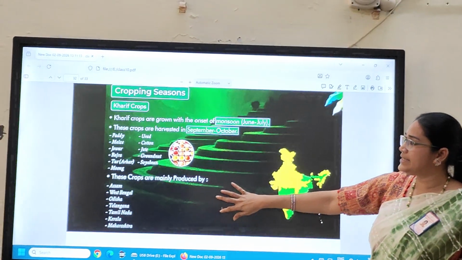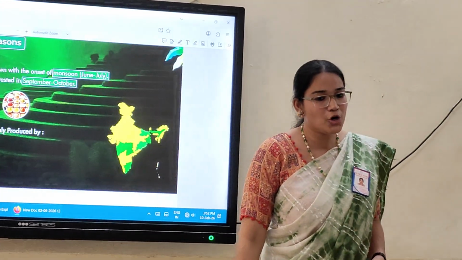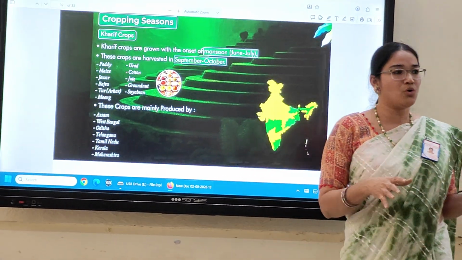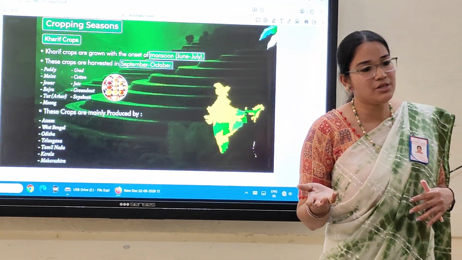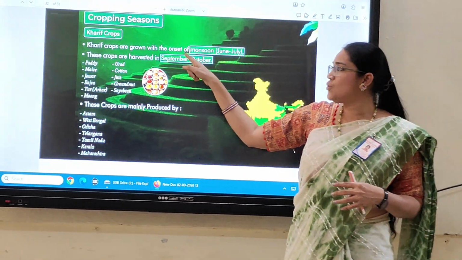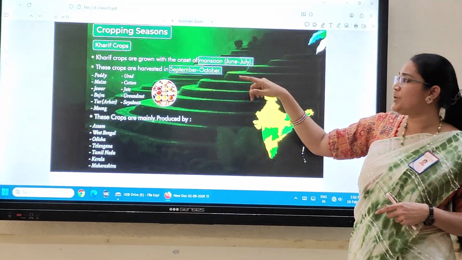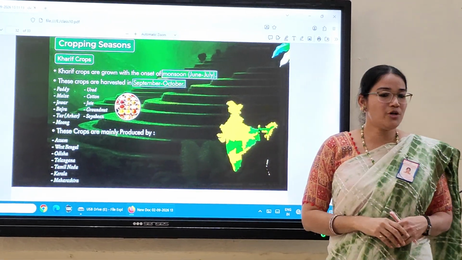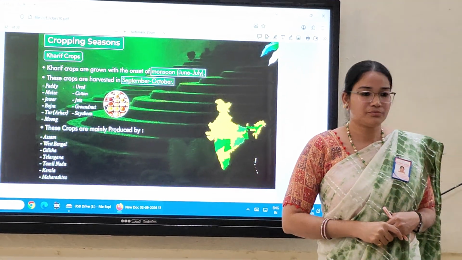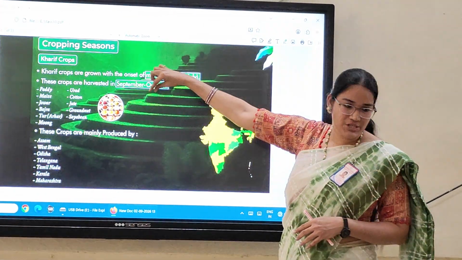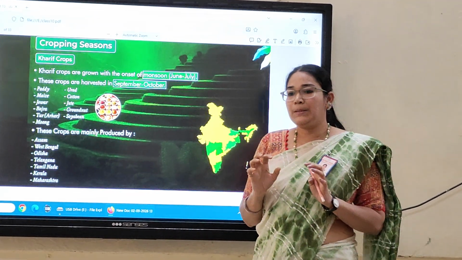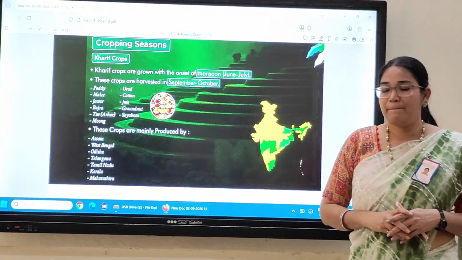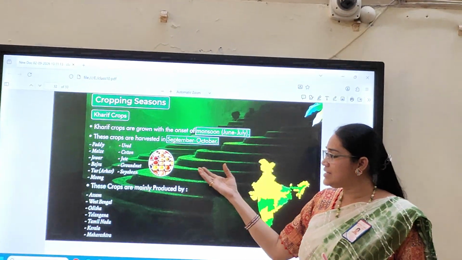And the next season is Kharif, nothing but rainy season crops. But in this also, the sowing season is different, that means sowing months are different, and finally the harvesting season is also different. So they are sown on the onset of monsoon, particularly in the months of June and July, but finally harvested in September to October. Okay, sowing month, harvest month. Which crops are Kharif crops? The majority crop is paddy, meaning rice. Okay, rice is a Kharif crop.